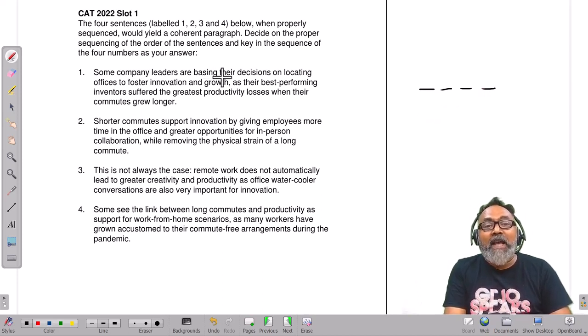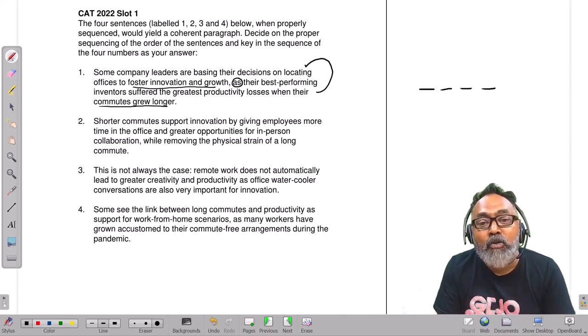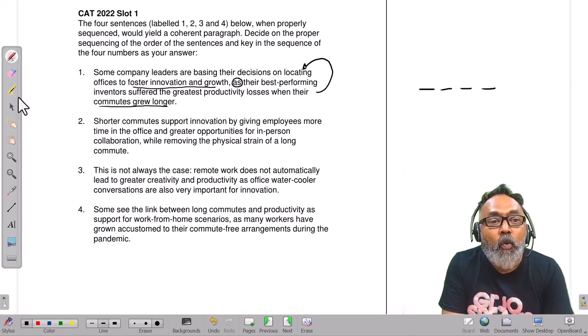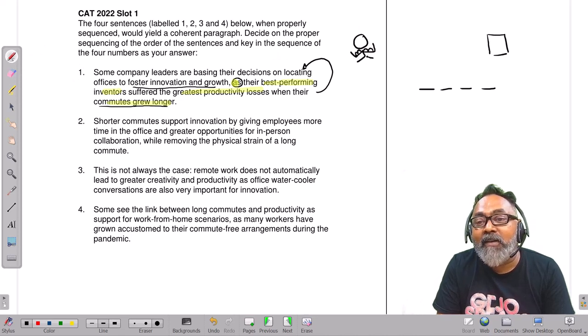Some company leaders are basing their decisions on locating offices to foster innovation and growth, as their best performing innovators suffered the greatest productivity losses when their commutes were longer. So basically, the sentence is saying there is a problem and a solution to that problem. What is the problem? Their best performing innovators suffered the greatest productivity losses when their commutes grew longer. So you have got amazing people, heroes of the company, and when the commute is long, they found it difficult.